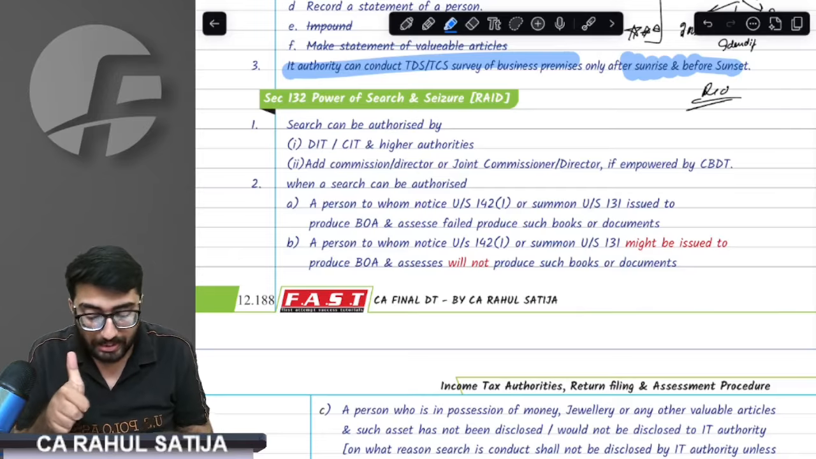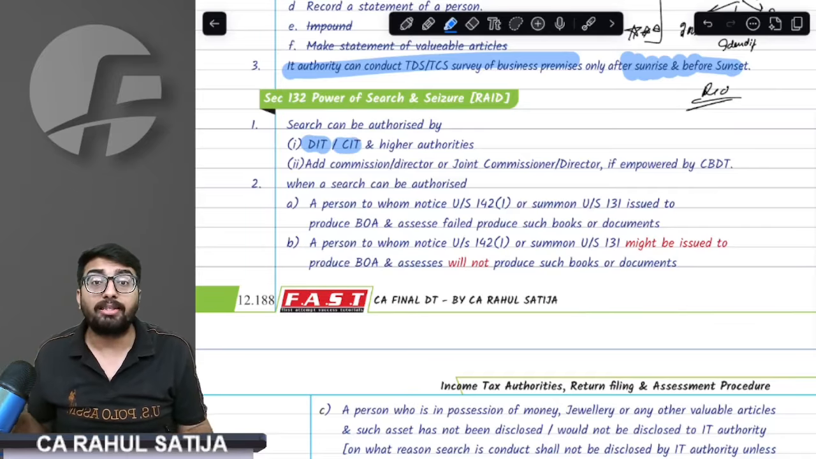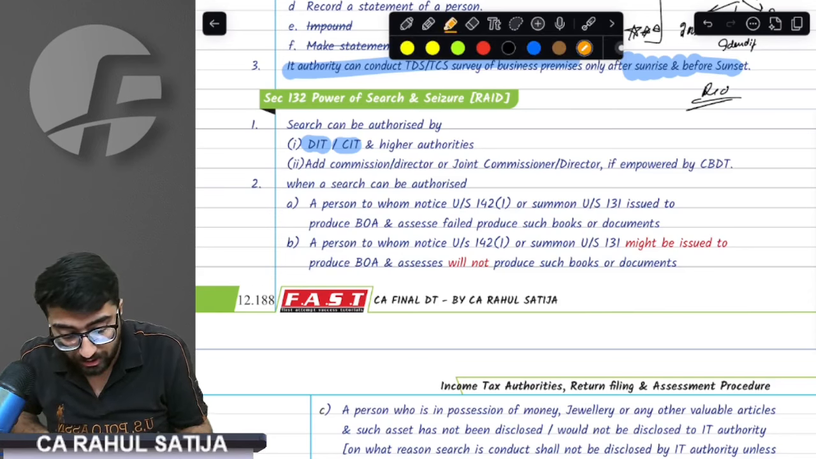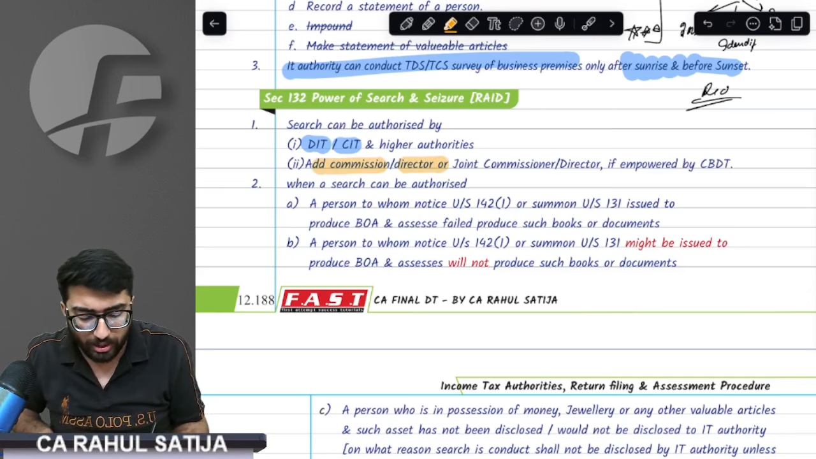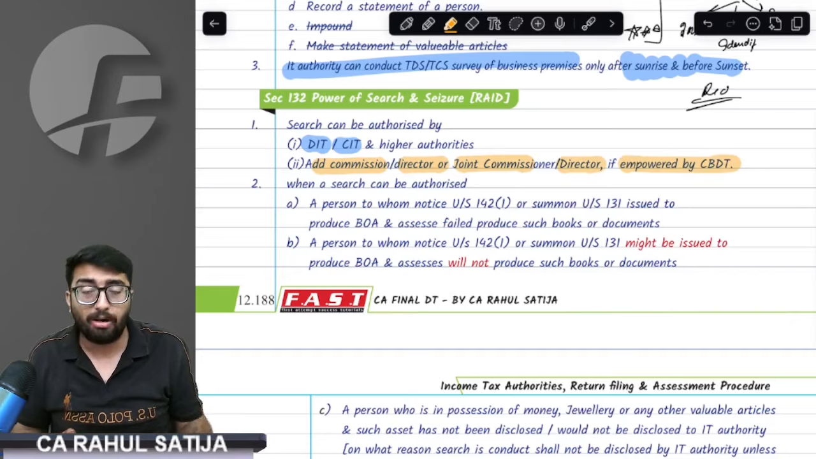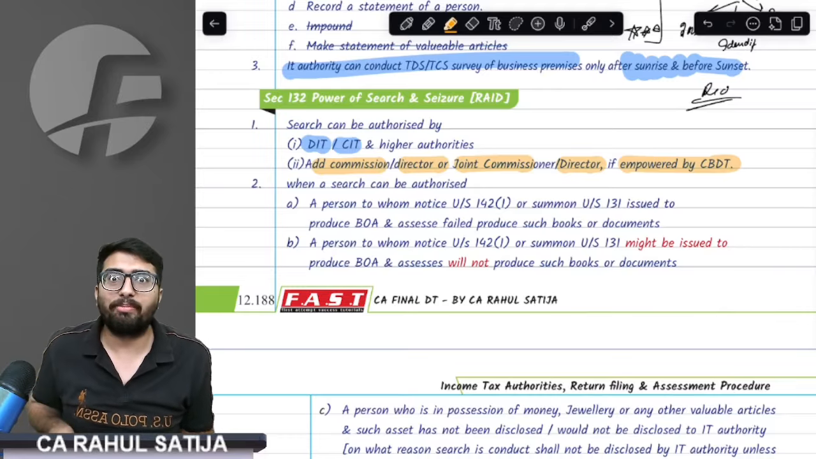Who is going to authorize? The CIT or DIT. Commissioner or director is going to authorize. Can joint commissioner authorize search? Right answer is yes, joint commissioner can also authorize search. Joint commissioner, joint director, additional commissioner, additional director can also authorize the search, but only if they are empowered by CBDT.